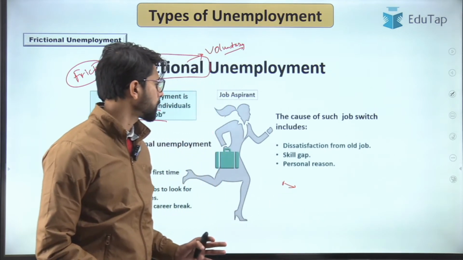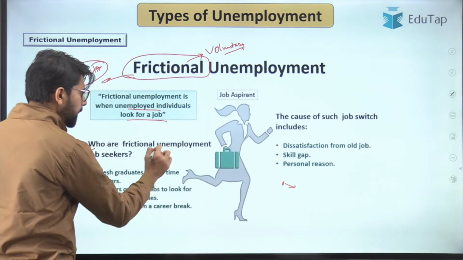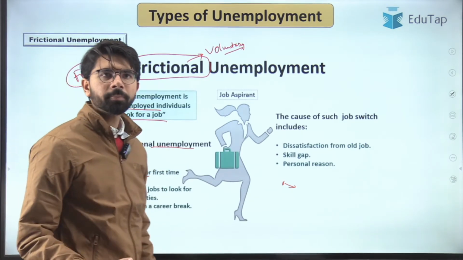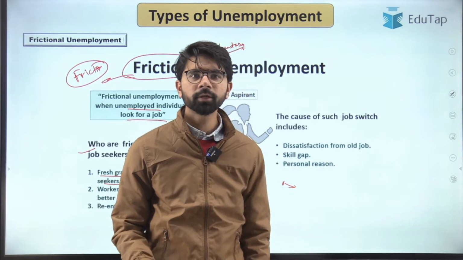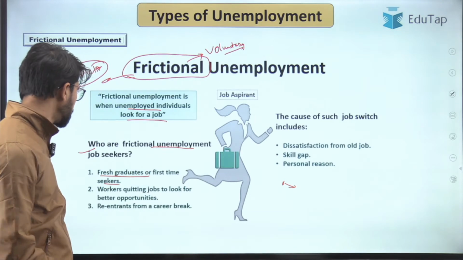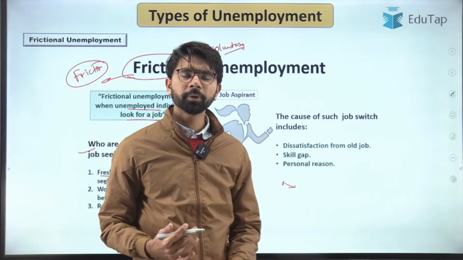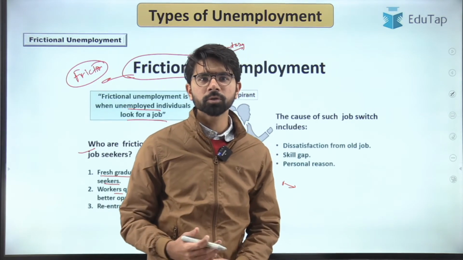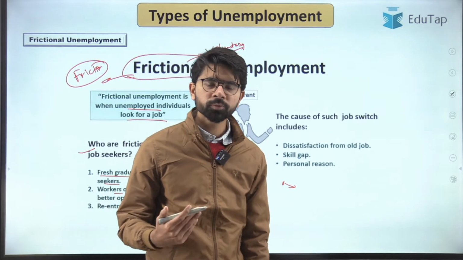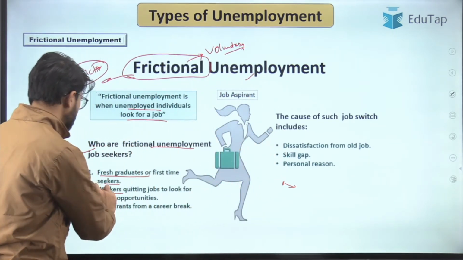That is voluntary unemployment, and this happens out of three reasons. That is, who are frictional unemployment seekers? Fresh graduates or first time seekers, that is, soon after people who are pursuing their final year of graduation, even they are looking for jobs. So they also fall within this criteria of frictional unemployment. And apart from that, workers. Just now I quoted that you are working in some organization, and because of some friction with your boss, you don't find it feasible to continue with that job. So now you want to switch to another job. So that is the other definition of frictional unemployment.